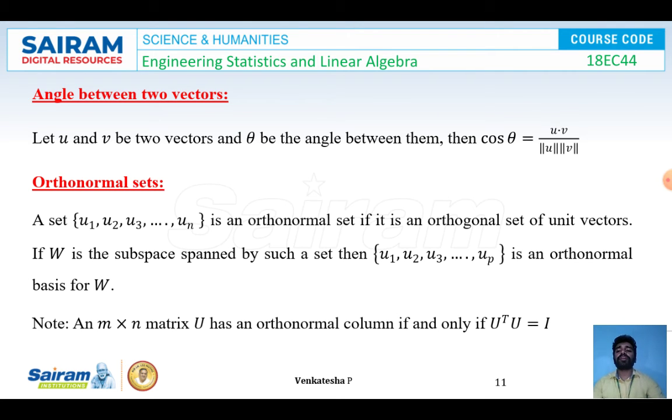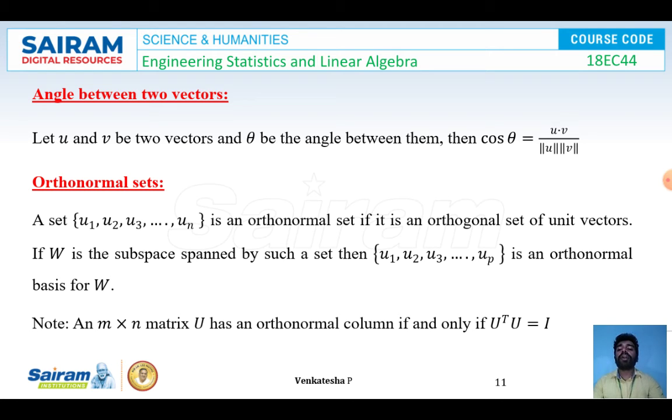Angle between two vectors. Let u and v be two vectors and theta be the angle between them. To find cos theta, the formula is cos theta is equal to u dot v divided by norm u into norm v. Next one is orthonormal set. A set u1, u2, u3, etc. un is an orthonormal set if it is an orthogonal set of unit vectors.